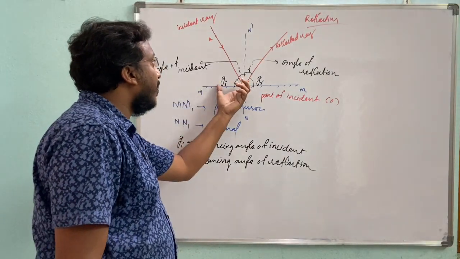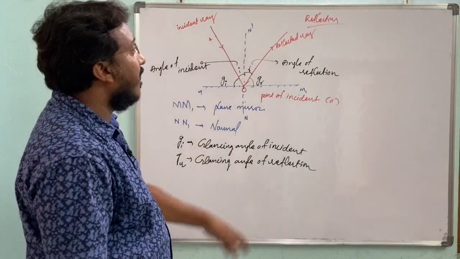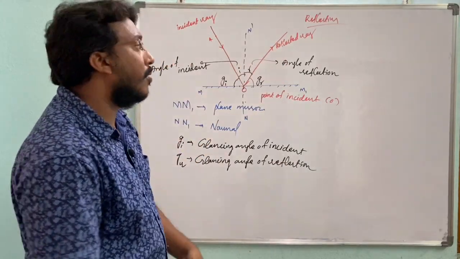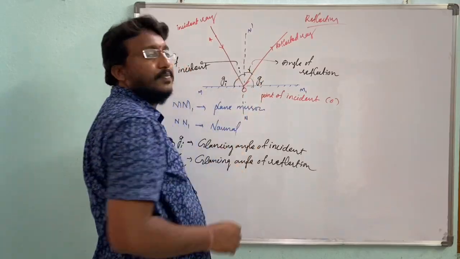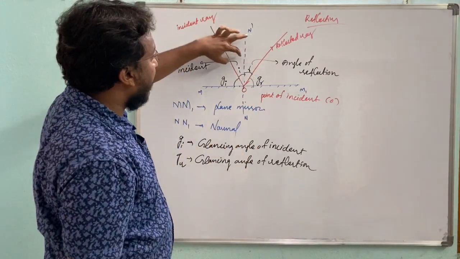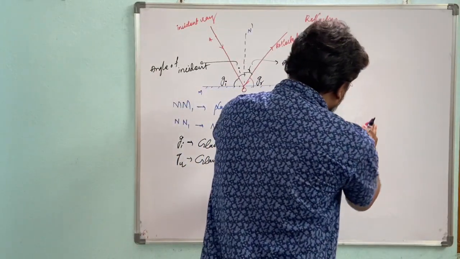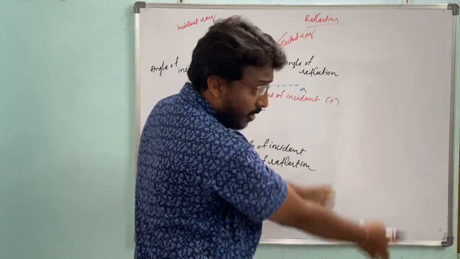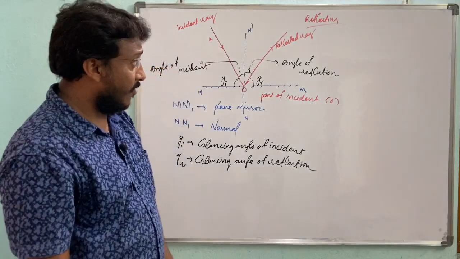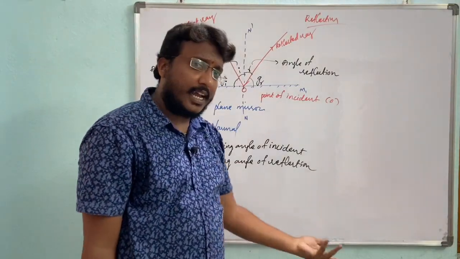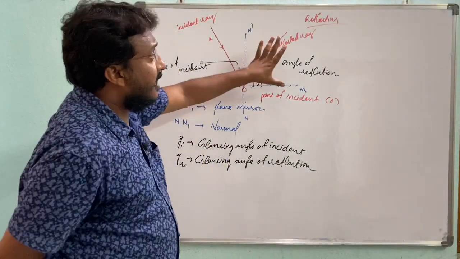The angle made by the incident ray with the plane and the angle made by the reflected ray with the plane, but we have to consider the incident angle and reflected angle measured from the normal. These are the common terms which we use in reflection. We have some more terms, like angle of deviation, but these are the important terms.